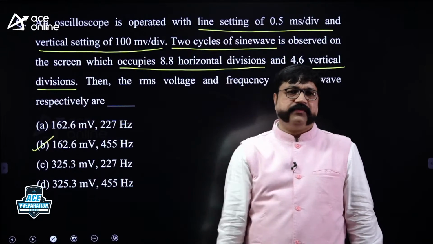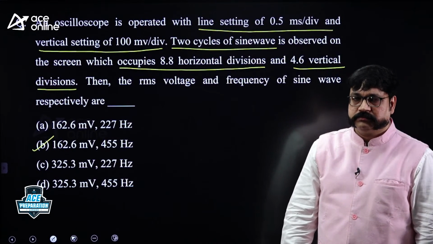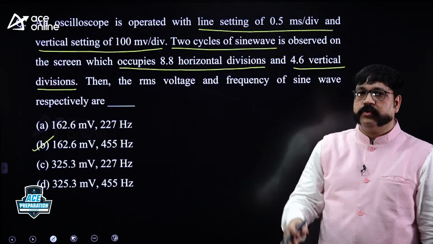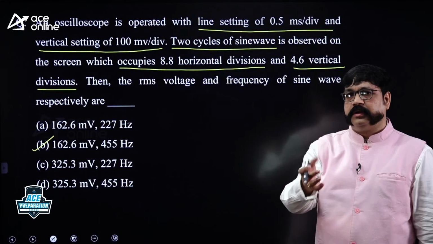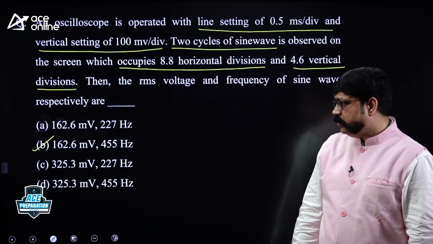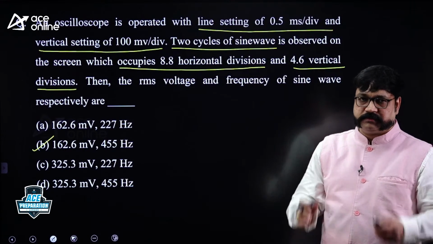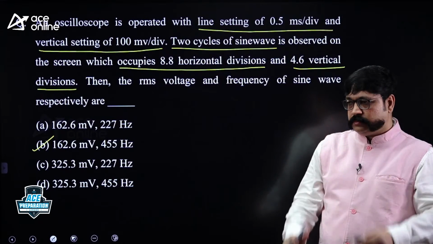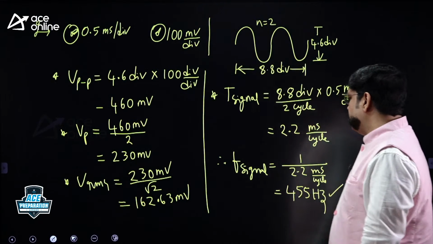So I am directly using the formulas, please. I cannot explain how you got that formula. I am trying it out, but this is not the stage where I am supposed to give you the explanation for the formulas. Right. So one more question we will see.